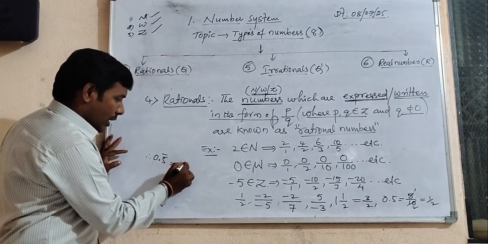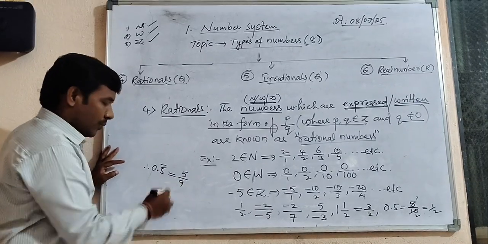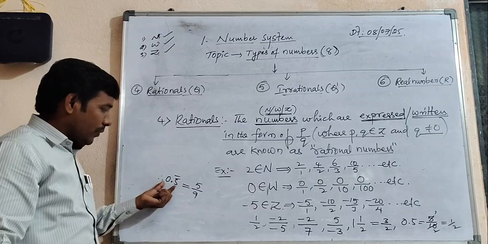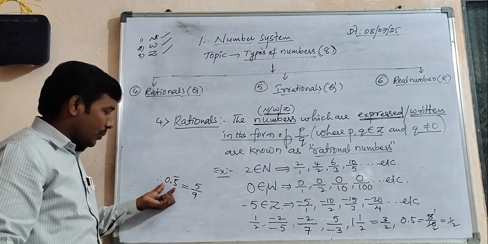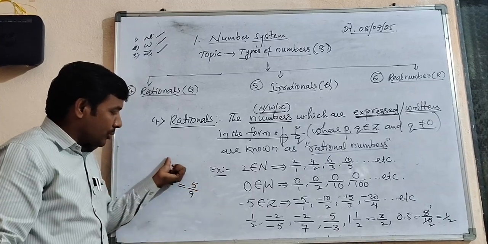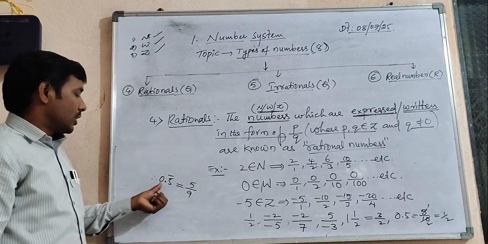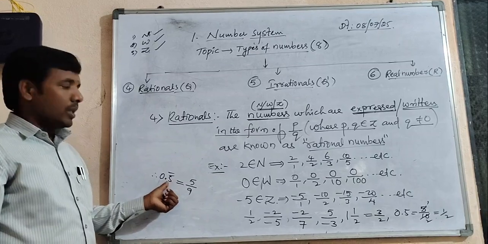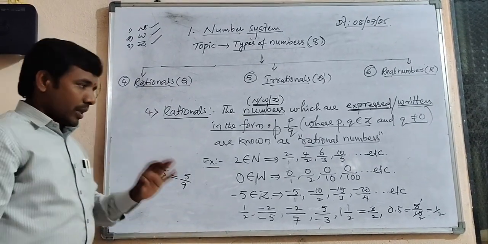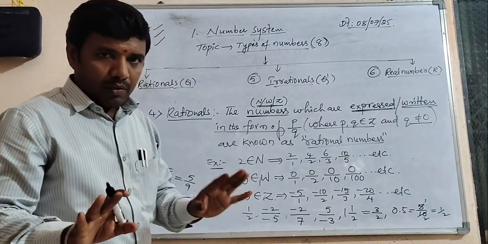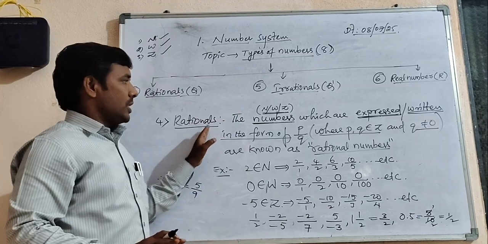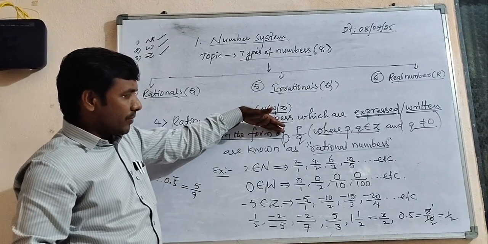Like this, you know, 5 by 9. 5 by 9 answer is 0.5 bar only, no. What happens? 0.5 bar is equal to 5 by 9. Nothing but the decimal is converted to p by q form, expressed in p by q form. So for that reason 0.5 bar is also one of the rational numbers only. Right. The definition is very clear. Once shortly I can discuss. The rational number definition is the perfect definition, this one.